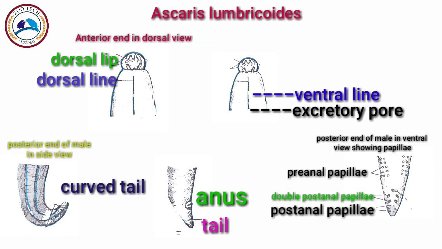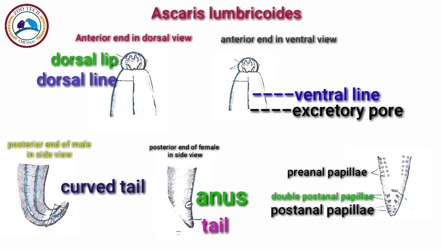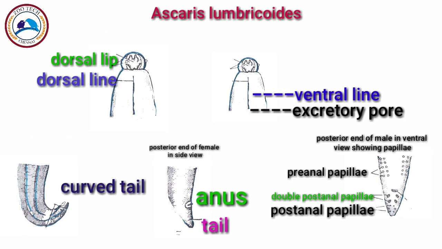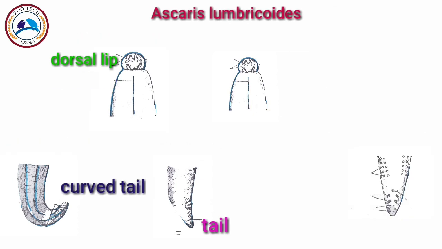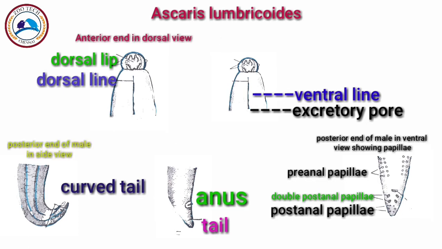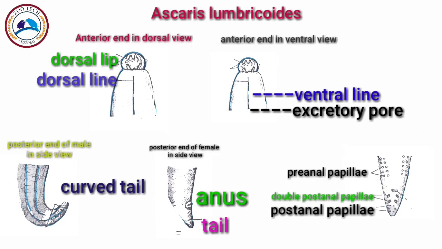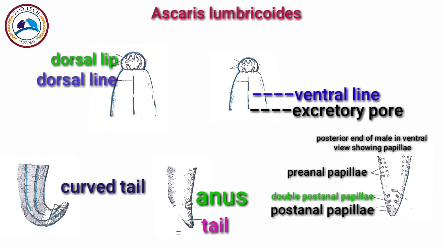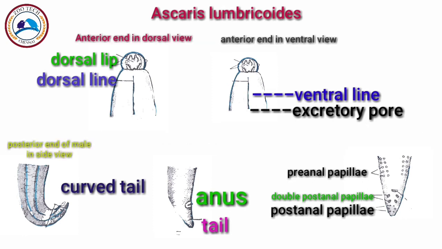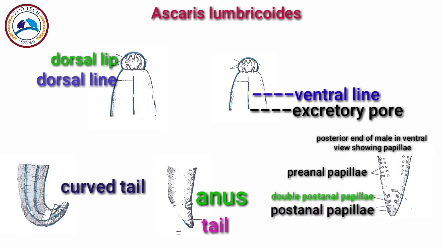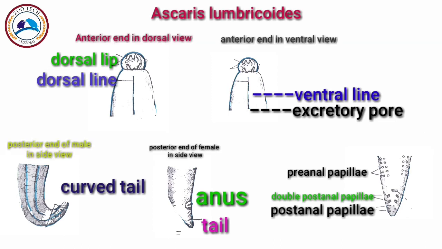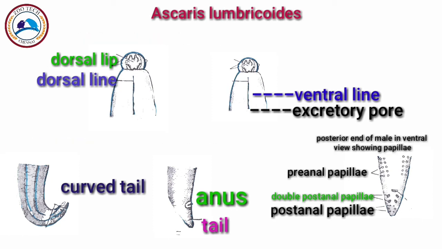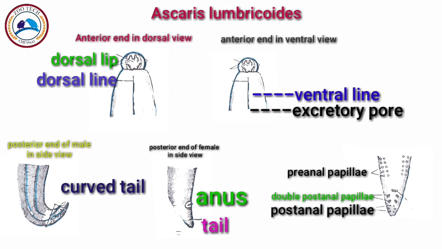Okay, only the digestive tube will open to the outside through the anus in the case of female, whereas in the case of male, the anus is being replaced by a cloaca. So it is a common aperture for both digestive and the genital tubes. Two chitinous spicules of equal size are seen protruding out of the cloacal aperture. These are called as the penial setae. The main function of penial setae is what? It serves to transfer the sperms into the female vagina during copulation.